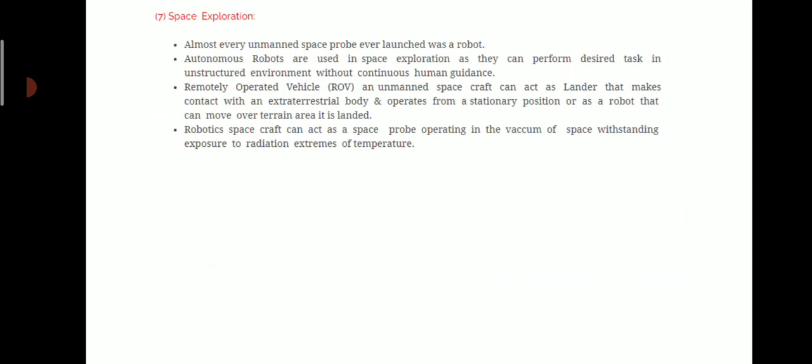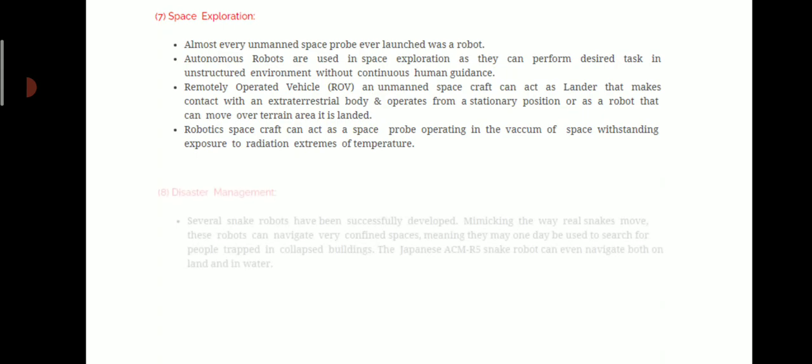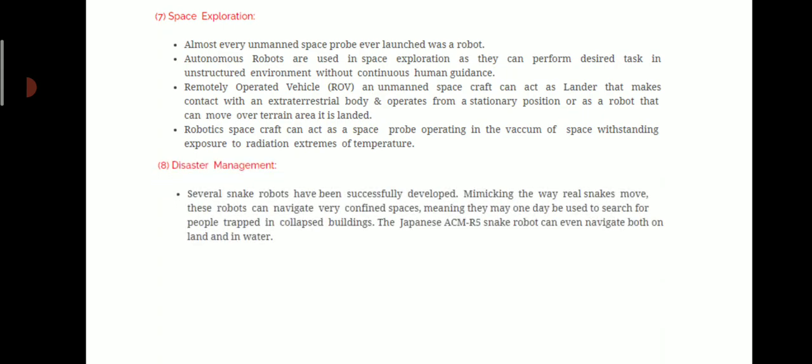In space exploration, almost every unmanned space probe ever launched was a robot. Autonomous robots are used in space exploration as they can perform desired tasks in unstructured environments without continuous human guidance. Disaster management: several snake robots have been successfully developed. Mimicking the way real snakes move, these robots can navigate very confined spaces, meaning they may one day be used for rescuing people trapped in collapsed buildings.